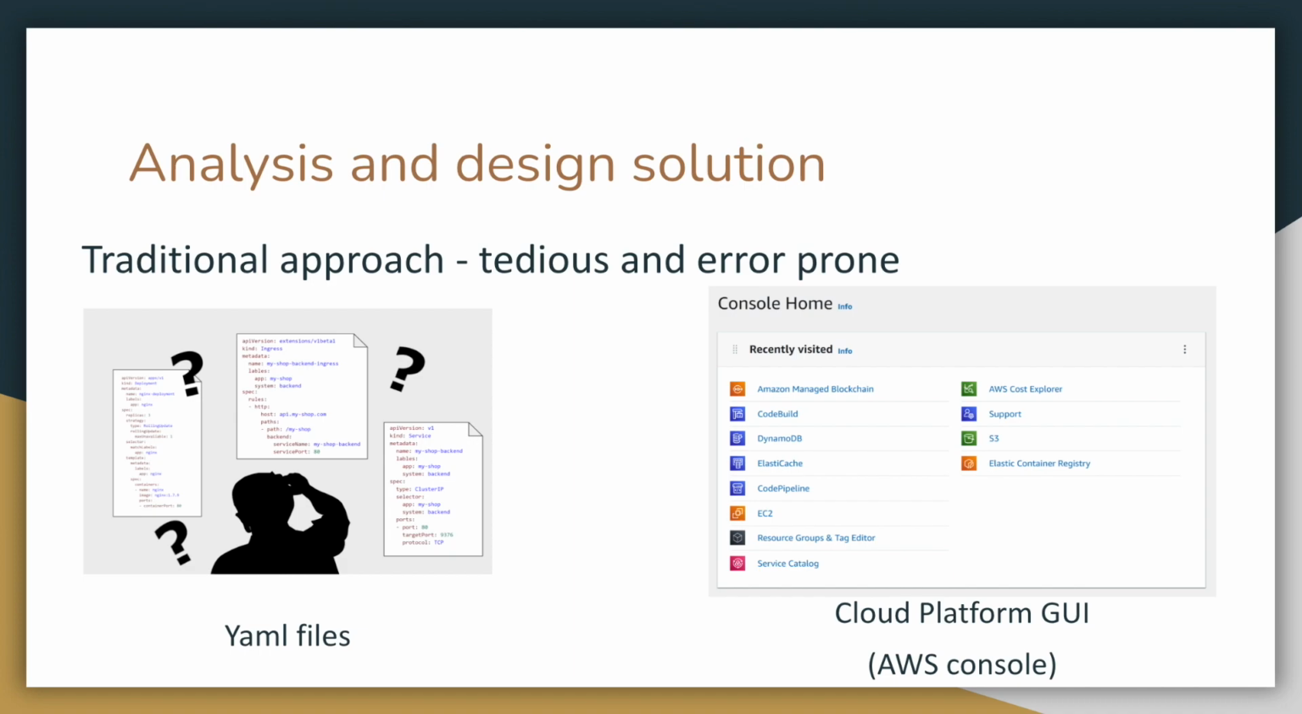Alternatively, we are able to use the Cloud Platform GUI offered by cloud platforms. For example, AWS provides a web-based application called AWS Console, which can be used to create resources manually. The user needs to know what resources we want to provision and constantly navigate through different UIs using the application. As you can see, it is very tedious and error-prone.